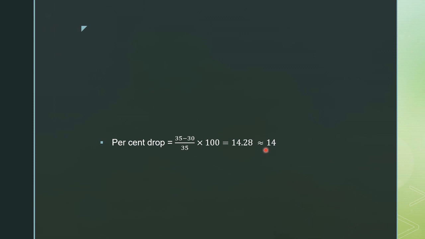So what was the approximate percent drop in the sale of PEPUP in 1990 over its sale in 1989? That is 14, option C. So in this way we can easily solve the data interpretation part. Okay, hope you understand this topic.